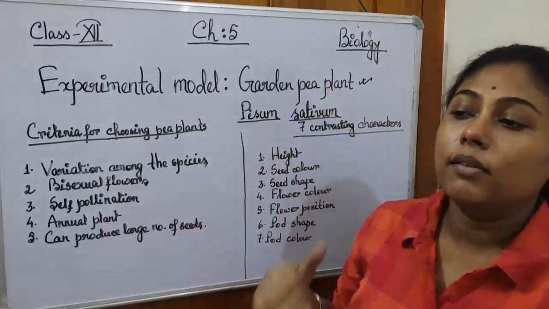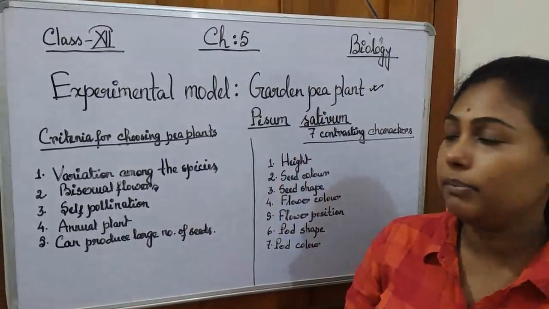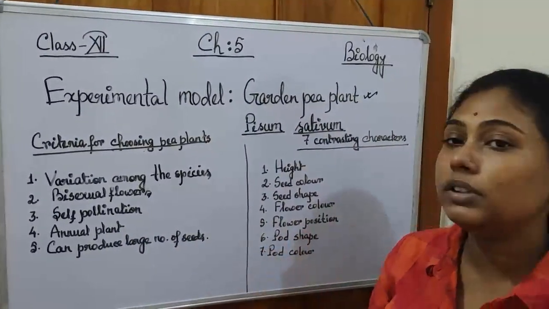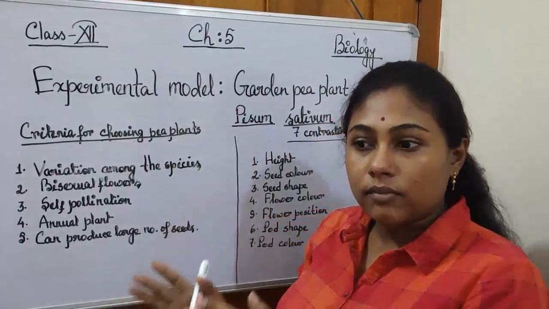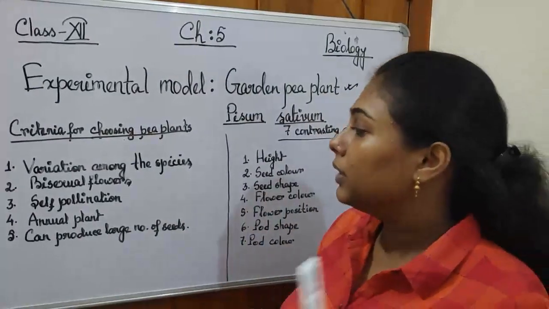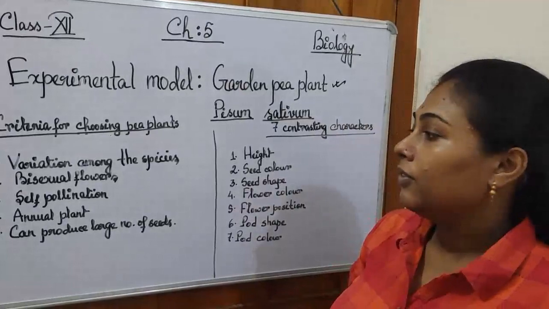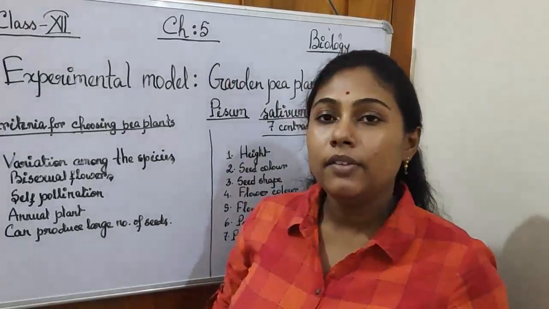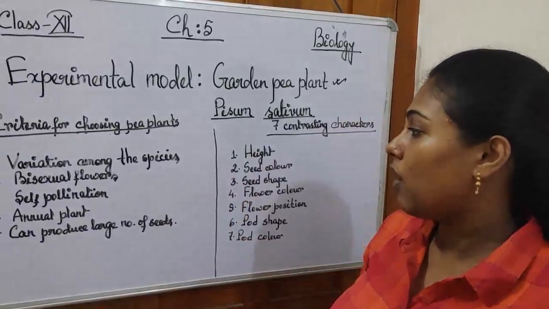The plant that the flower is producing is basically bisexual. That means the flower has both the reproductive organs cooperatively. Okay, so you can say the androecium as well as the gynoecium. Androecium means the male part, and gynoecium means the female part. So the flower basically has both these 2 organs.